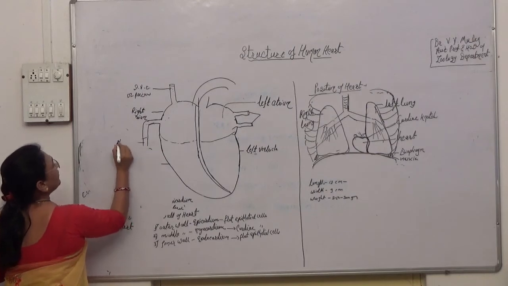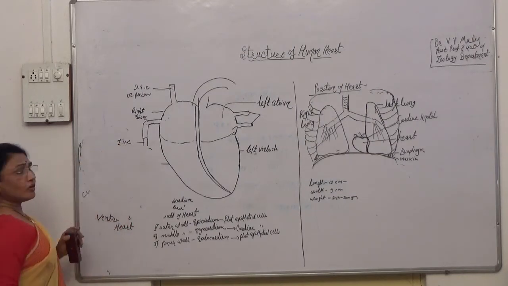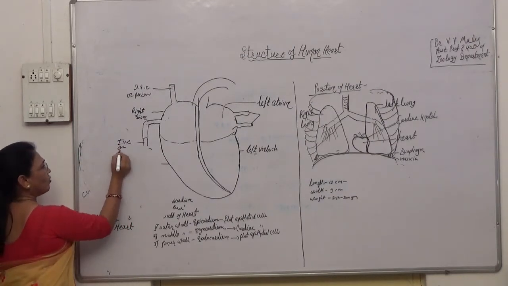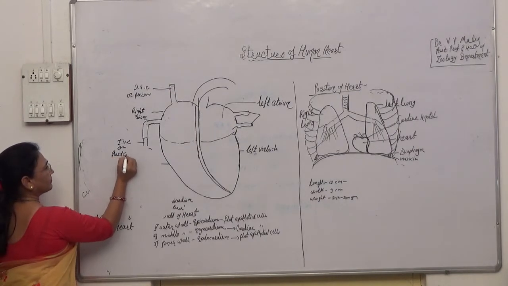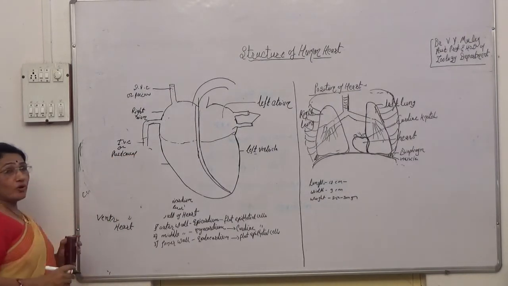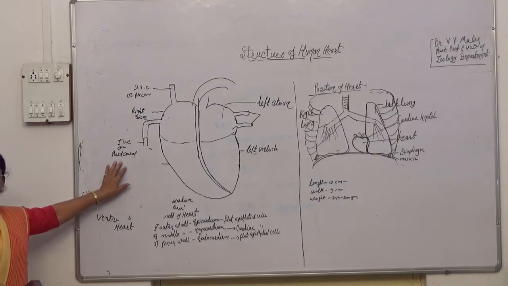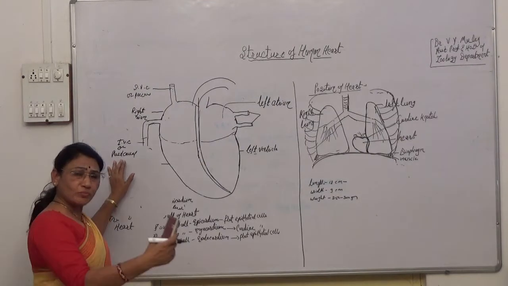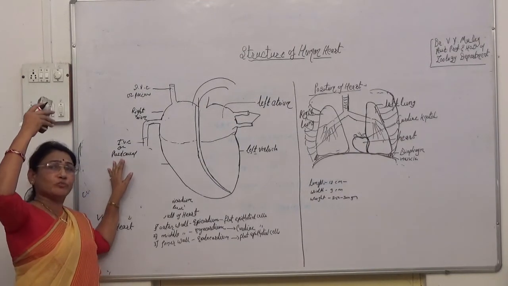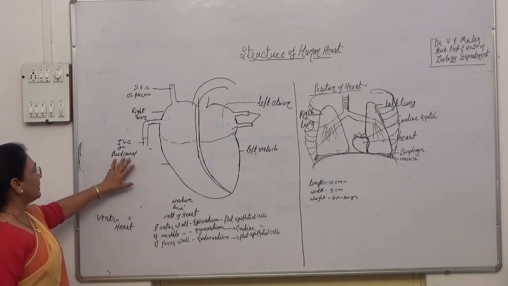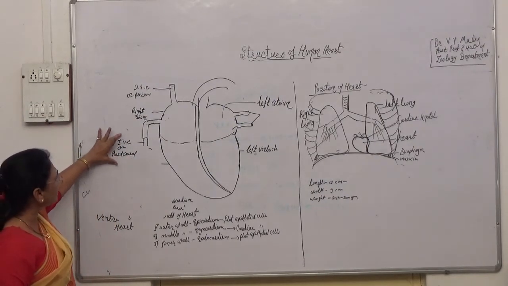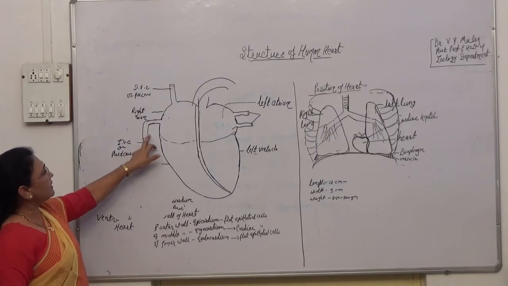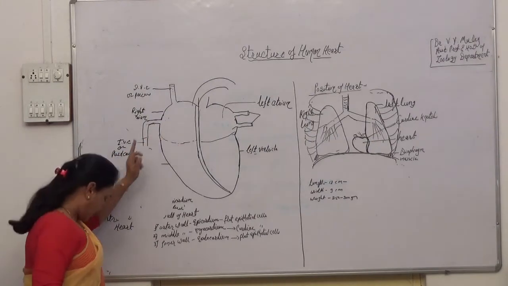So this is the inferior vena cava, or this vein is also called the postcaval. Why is it called the postcaval? Because it carries the blood from the lower side of the body towards the heart. Therefore, this larger vein is called the postcaval. This vein opens into the right auricle.